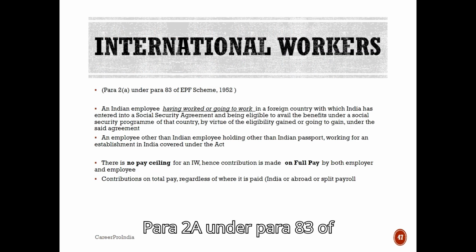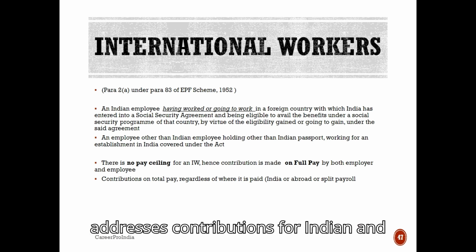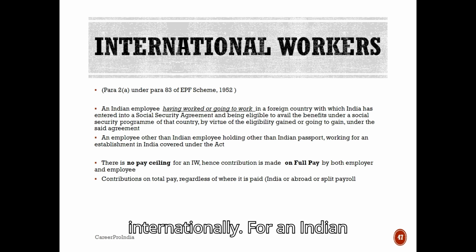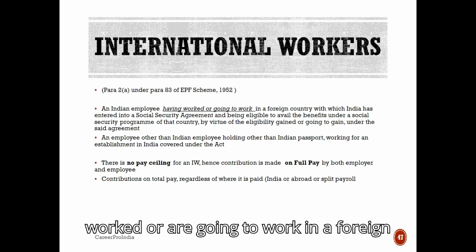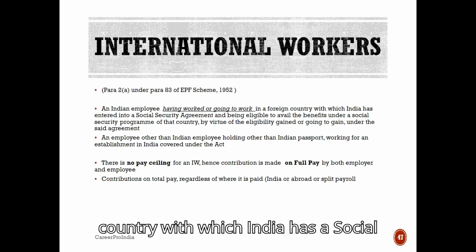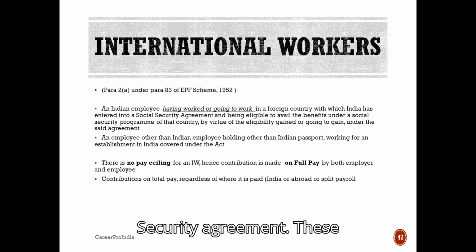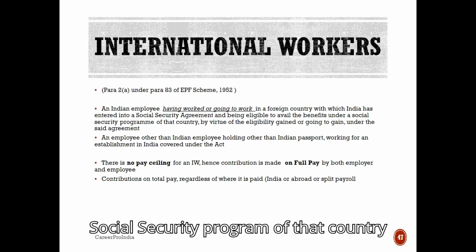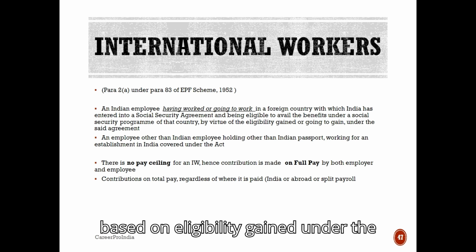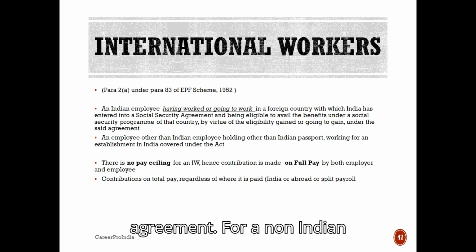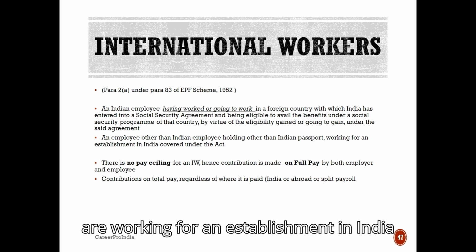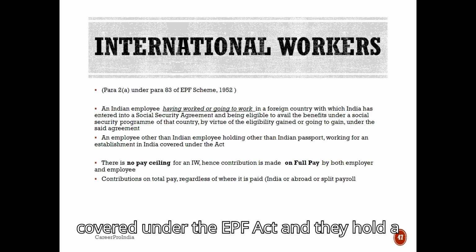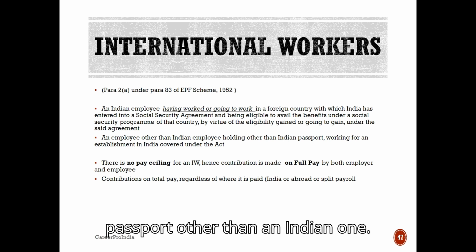Para 2A, under Para 83 of the EPF scheme, 1952 addresses contributions for Indian and non-Indian employees working internationally. For an Indian employee, this applies if they have worked or are going to work in a foreign country with which India has a social security agreement. These employees can avail benefits under the social security program of that country, based on eligibility gained under the agreement. For a non-Indian employee, this provision applies if they are working for an establishment in India covered under the EPF Act, and they hold a passport other than an Indian one.